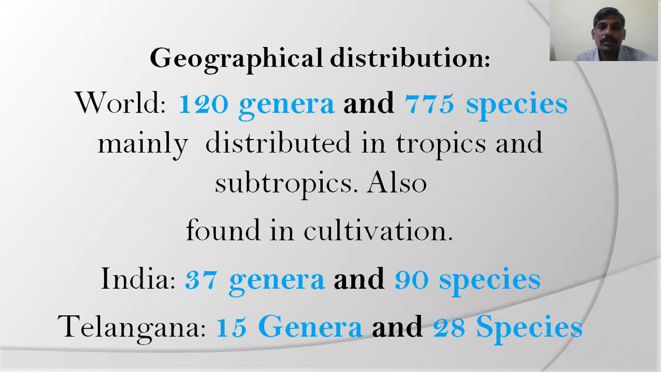Regarding the geographical distribution of the Cucurbitaceae family members in the world, this family is represented by 120 genera and 775 species, mainly distributed in tropical and subtropical regions, also found in cultivation areas. In our country, India, 37 genera and 90 species are represented from Cucurbitaceae. In our region, Telangana state, nearly 15 genera and 20 species are recognized in the Cucurbitaceae family.